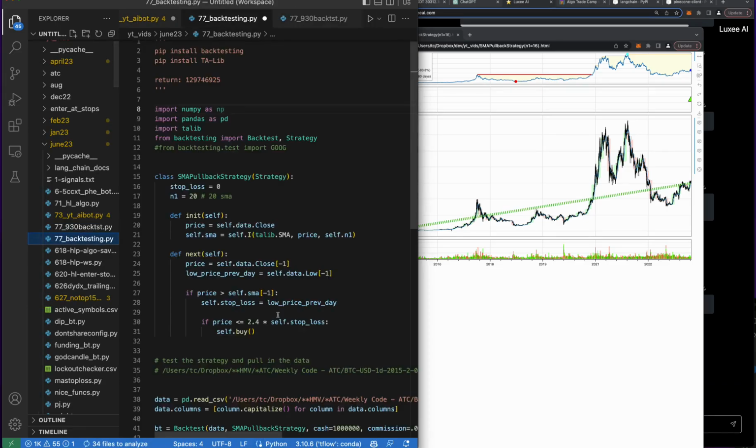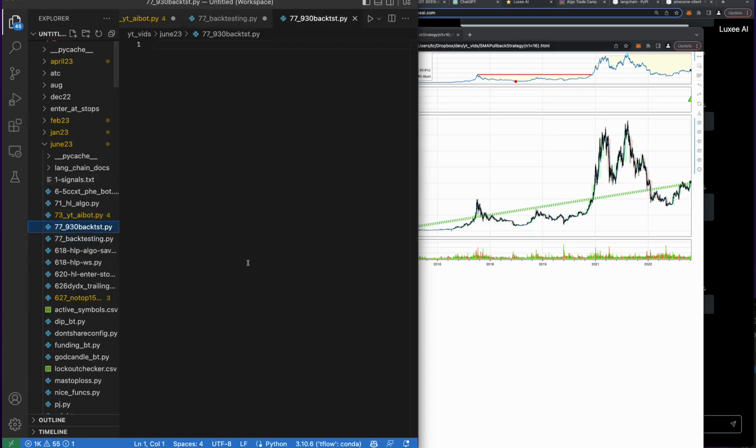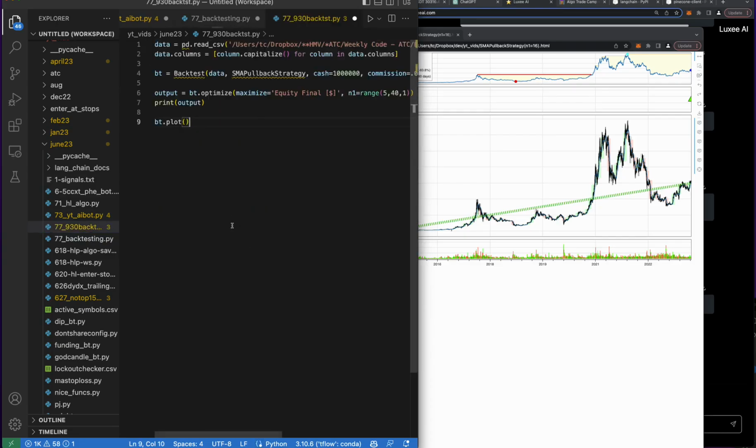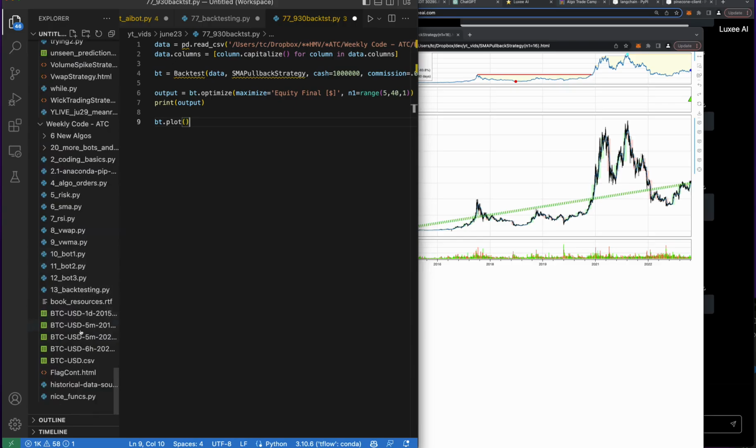And remember, this is the thing that we need, is this data here. But this strategy needs to be with smaller data, because this is daily data. So I actually need like 15-minute data. So I actually have some 5-minute data here. I'll just use this.